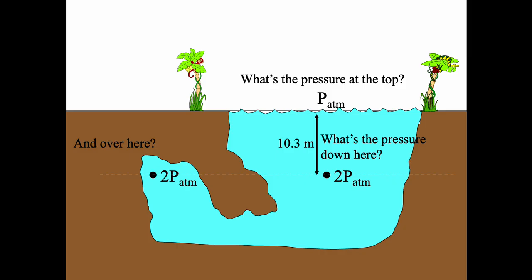Anyways, but this is what Pascal is talking about, right? Is that the fluid in all of this is contained, right? There's no other access to air here. All of this is a contained fluid. So this cave could go around and snake all over the place. It doesn't matter. As long as it's contained, then the pressure in the fluid is going to be the same at any level, measured from the opening, right? Measured from the surface, okay?